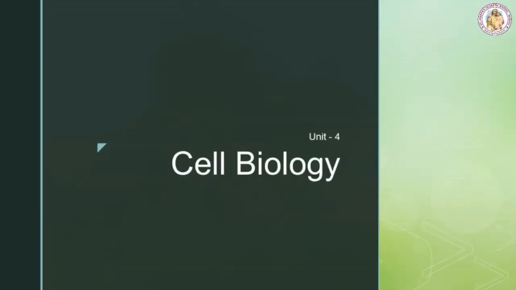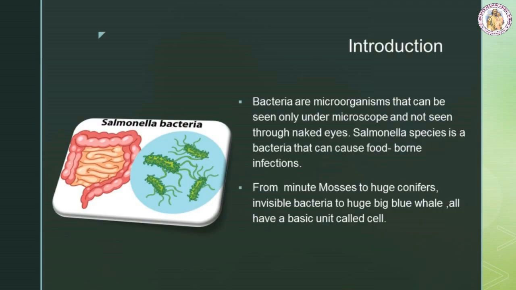Unit 4, Cell Biology. Introduction. If we eat contaminated food, there must be a type of bacteria which might cause food poisoning. Bacteria are microorganisms that can be seen only under a microscope and not through naked eyes. Salmonella species is a bacteria that can cause foodborne infection. Salmonella bacteria is a unicellular organism.